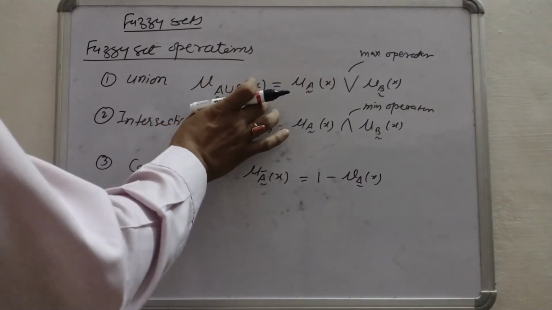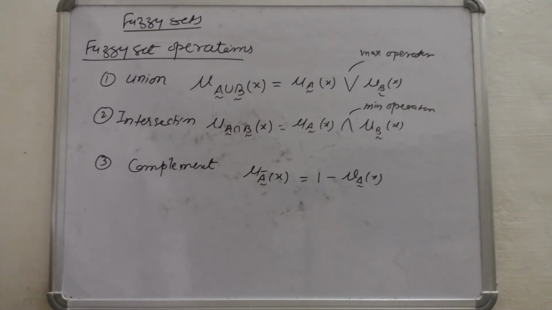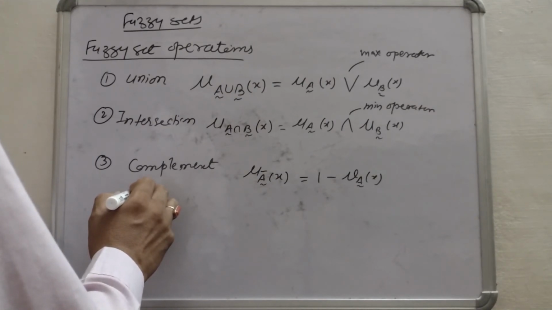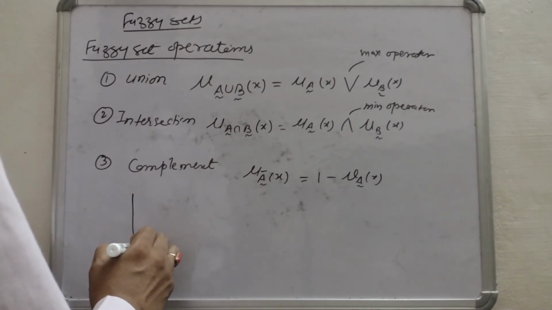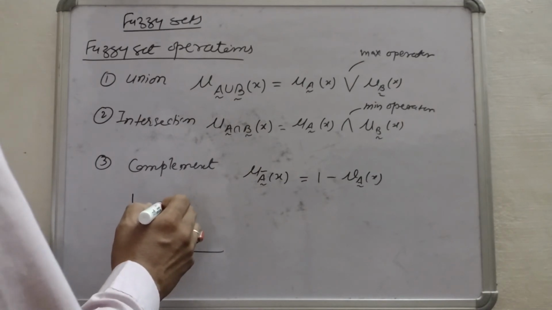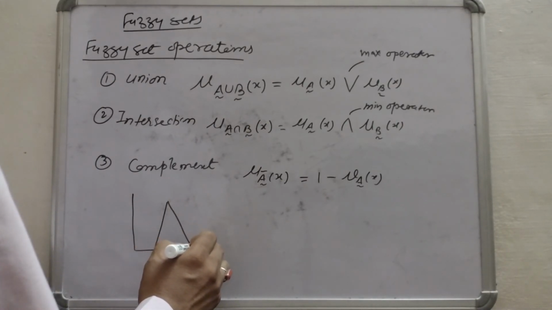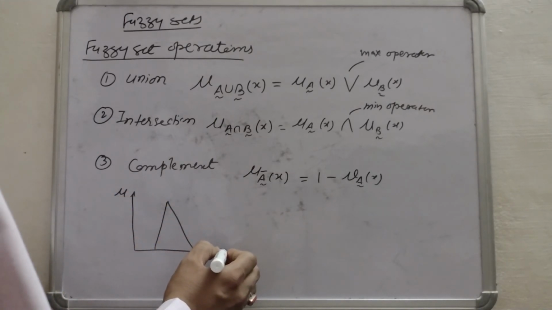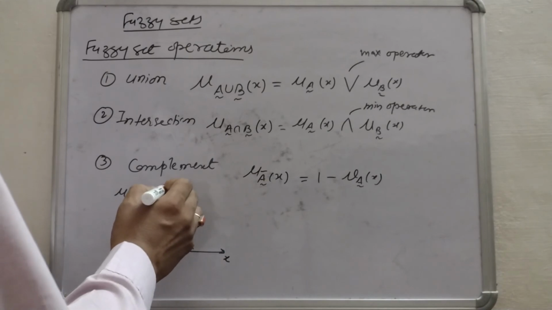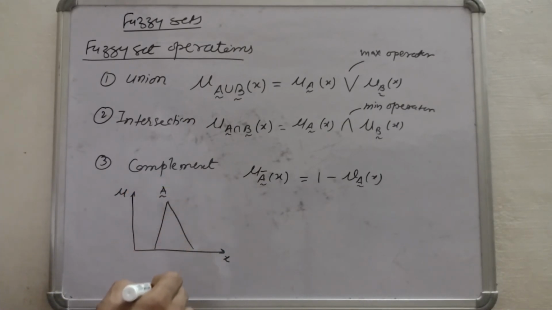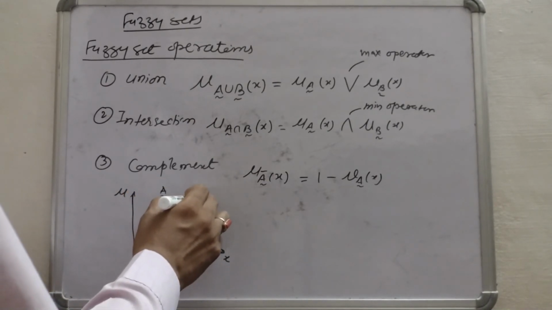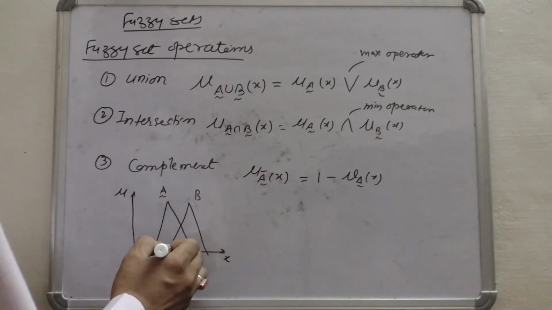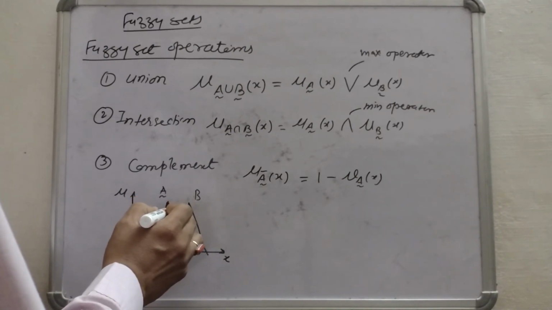Now for the union, if we draw a diagram of how the union is calculated, suppose this is set A, here it will be membership and here it will be X. So suppose this is set A and suppose this is set B. So what will be the union? This shaded part will be the union.